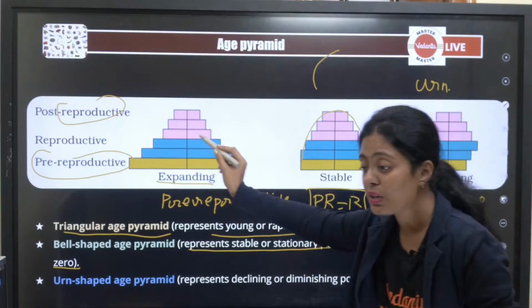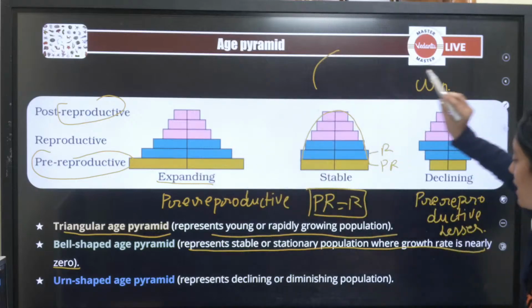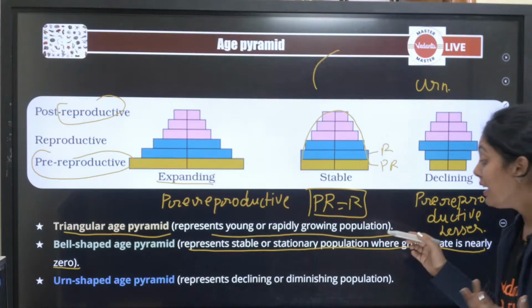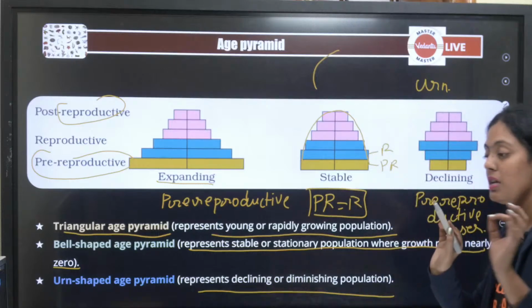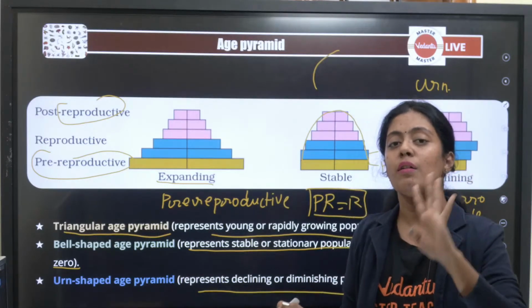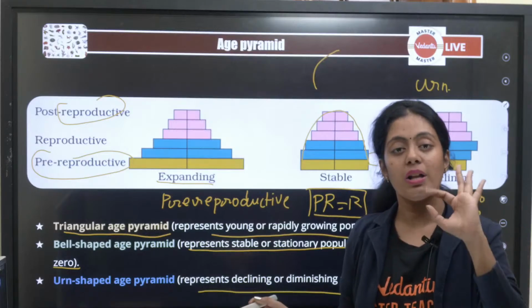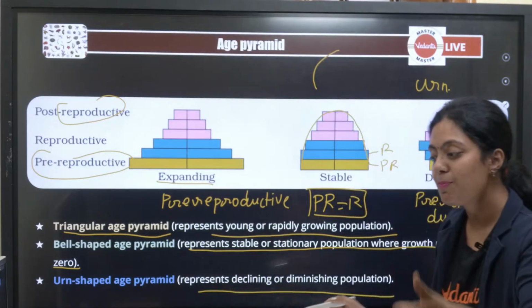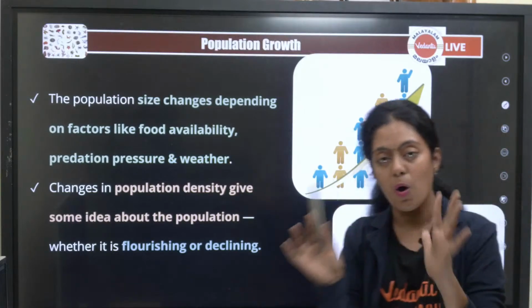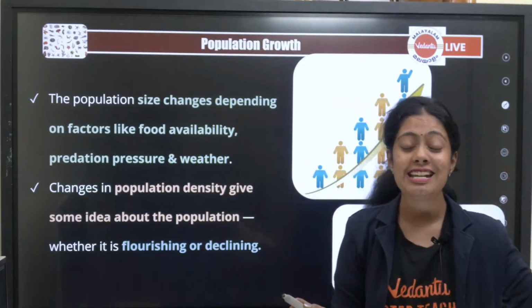Here the pre-reproductive is more than the reproductive. Here the pre-reproductive is lesser than the reproductive phase. It represents the declining or diminishing population. Age pyramid, a short 4-mark question you can get. What are the 3 types of age pyramid? Expanding, stable and declining, guys. Okay, so that is about your population attributes.